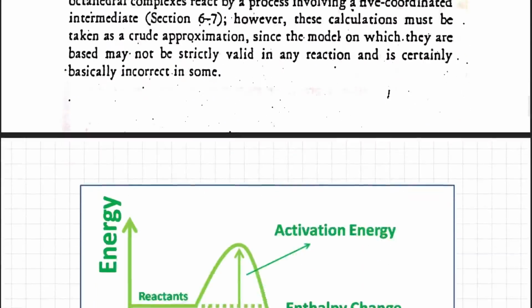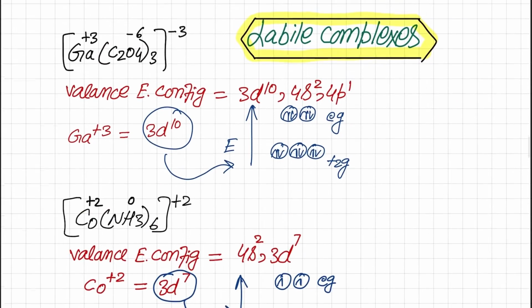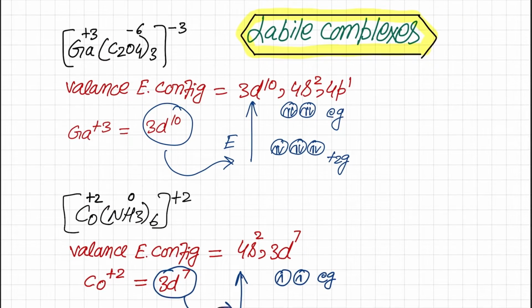So in order to understand these complexes, let's open them up in the form of their valence electronic configuration, and we will see how these electronic arrangements have been made possible and why a particular complex has been placed in a particular class of labile or inert complexes.